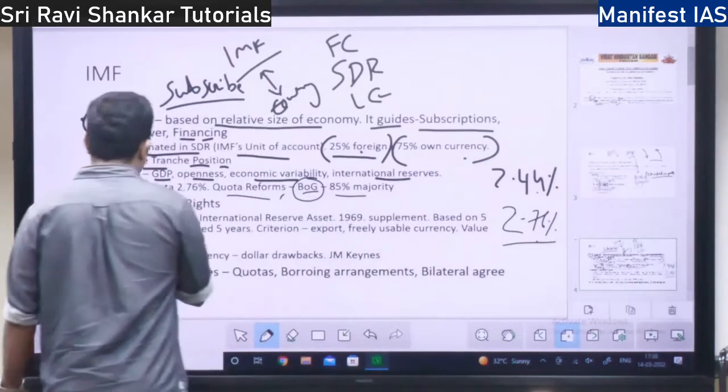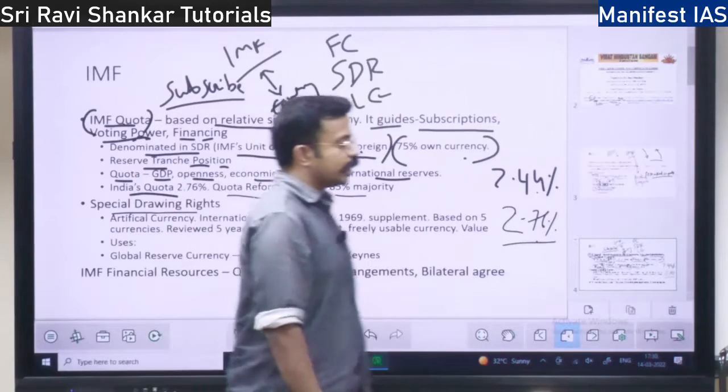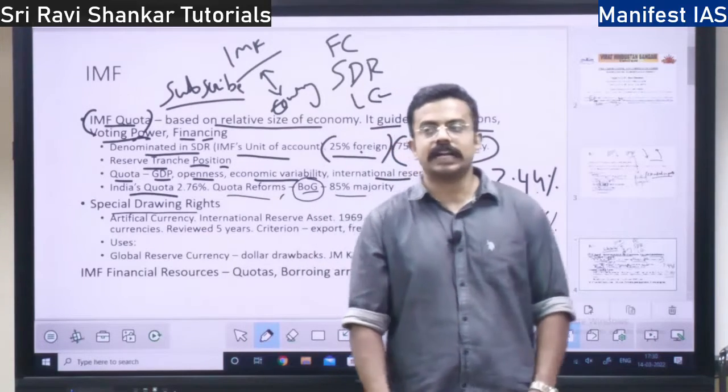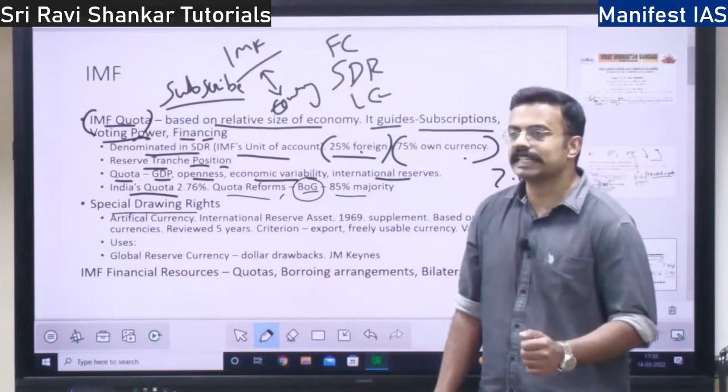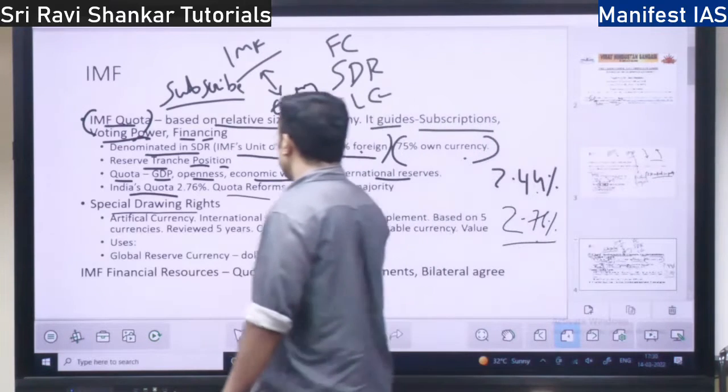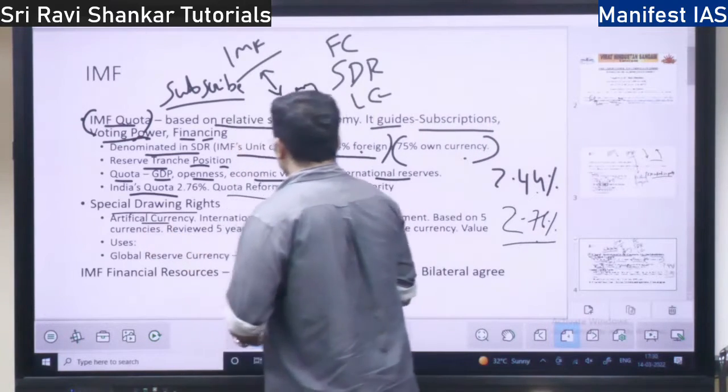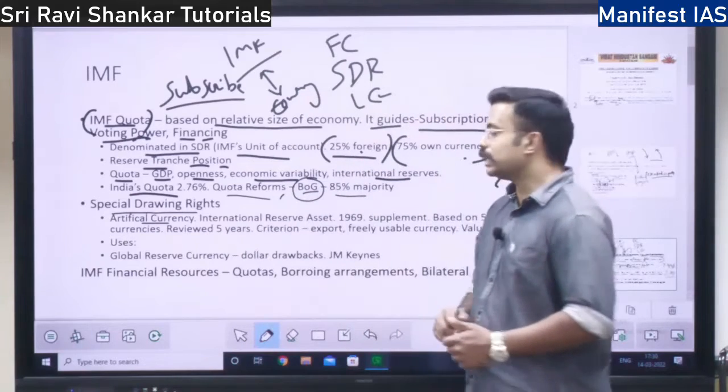Next, special drawing rights. What is it all about? Special drawing rights means it is the IMF's artificial currency. It is not a physical currency, rather an artificial currency, right? It is an international reserve asset.